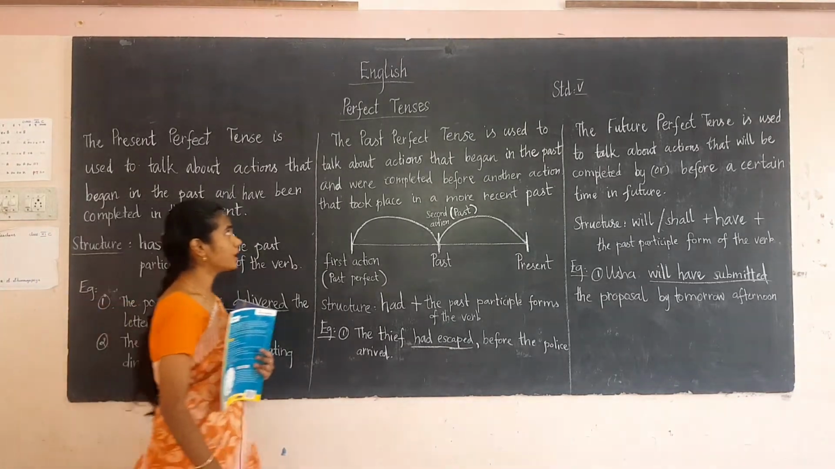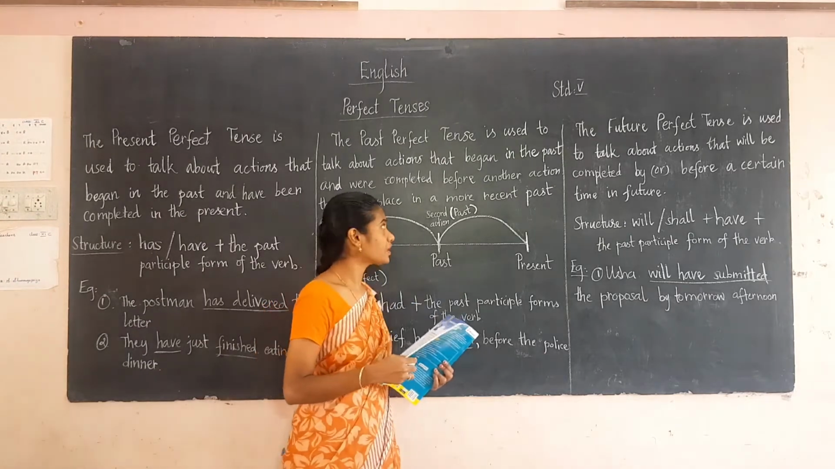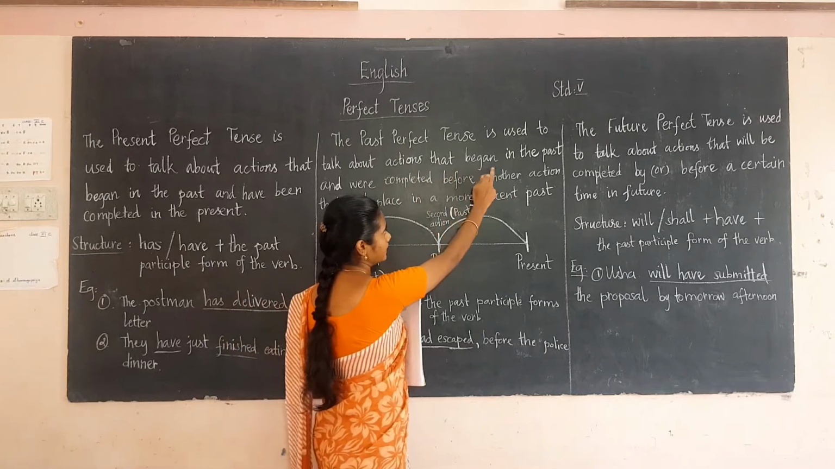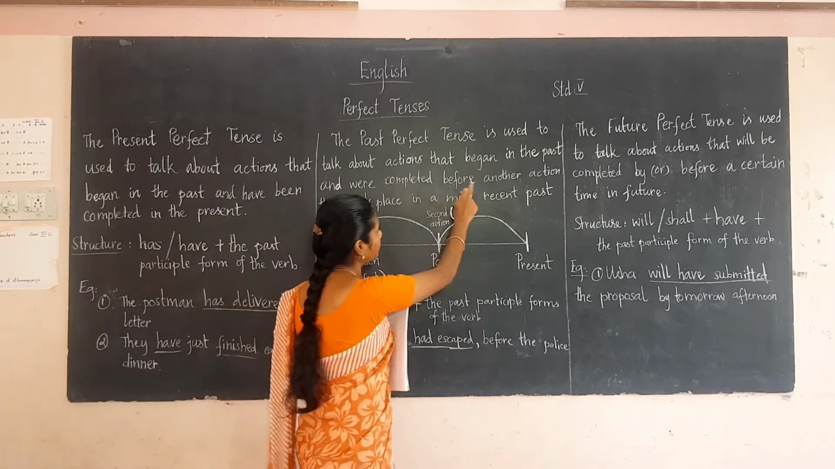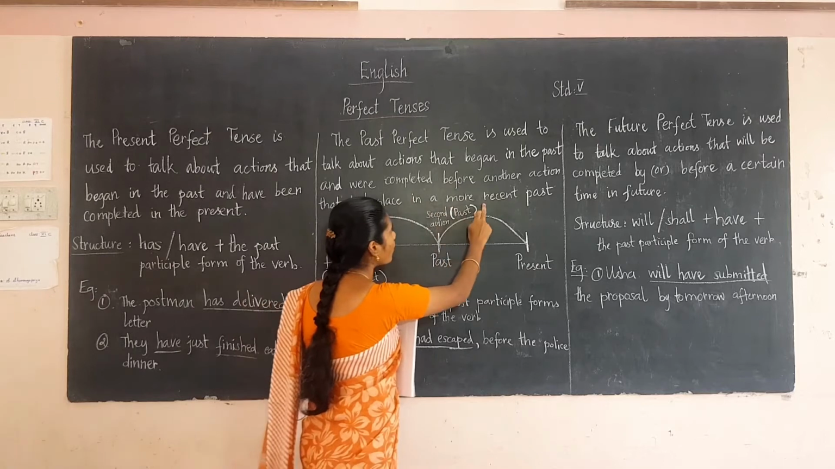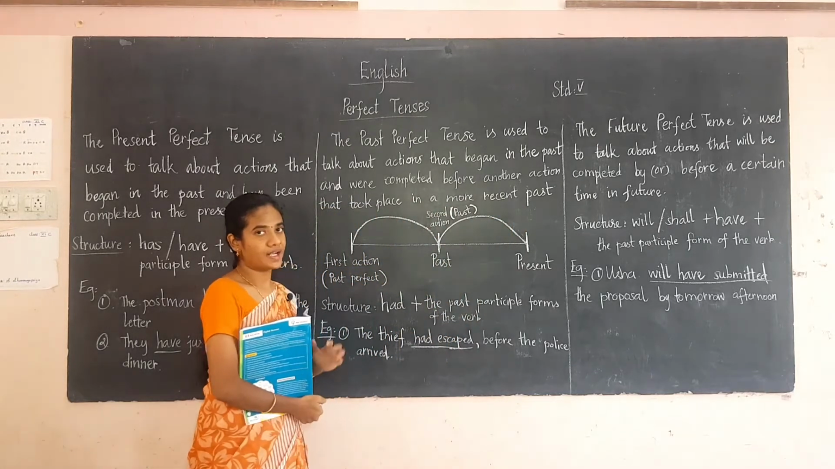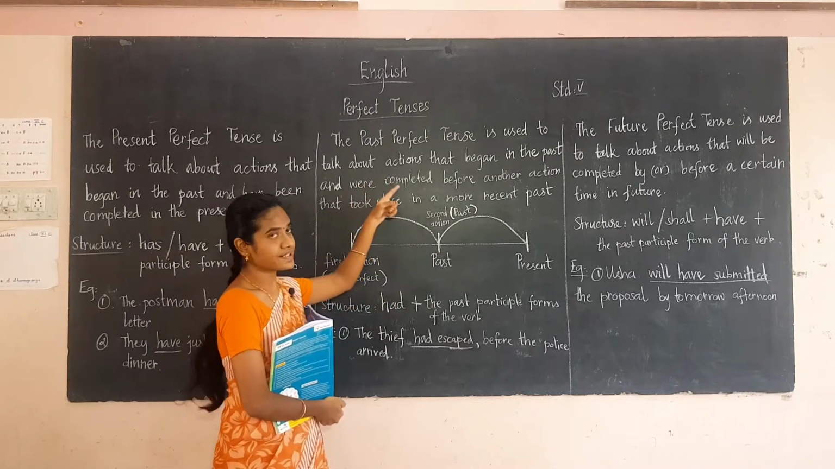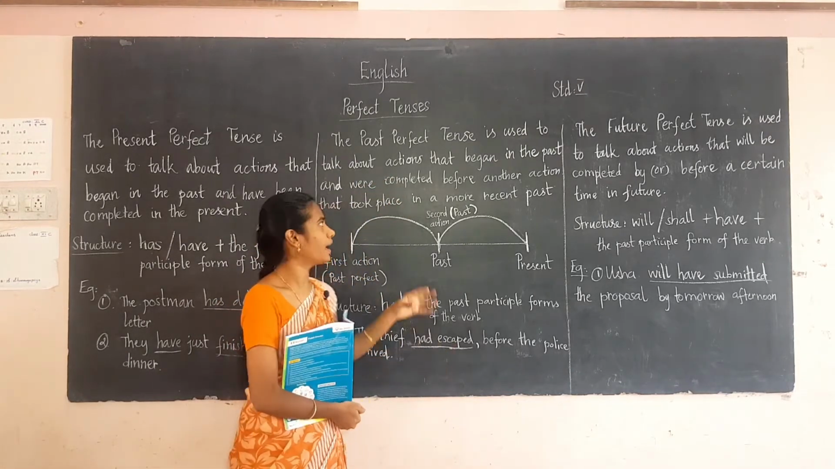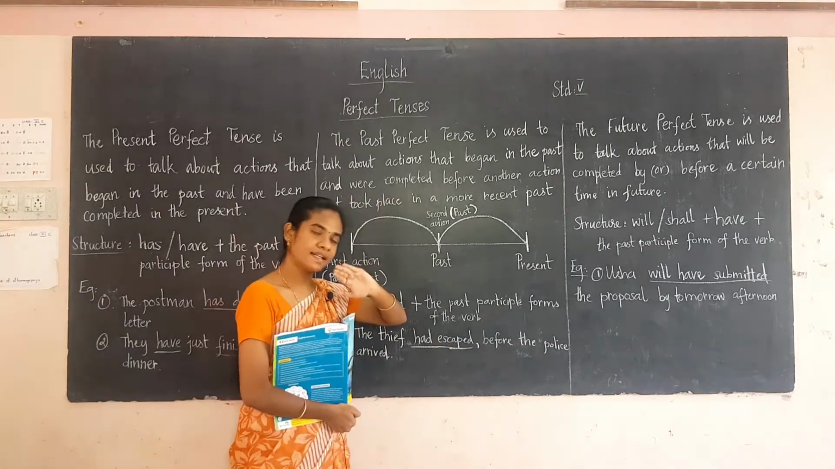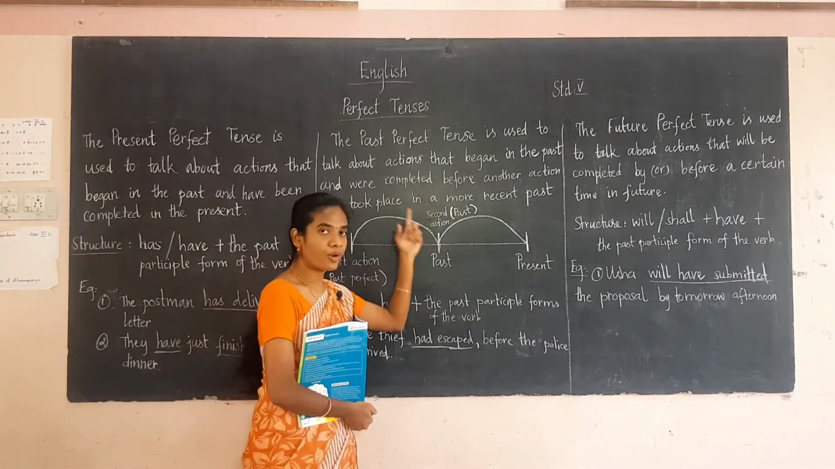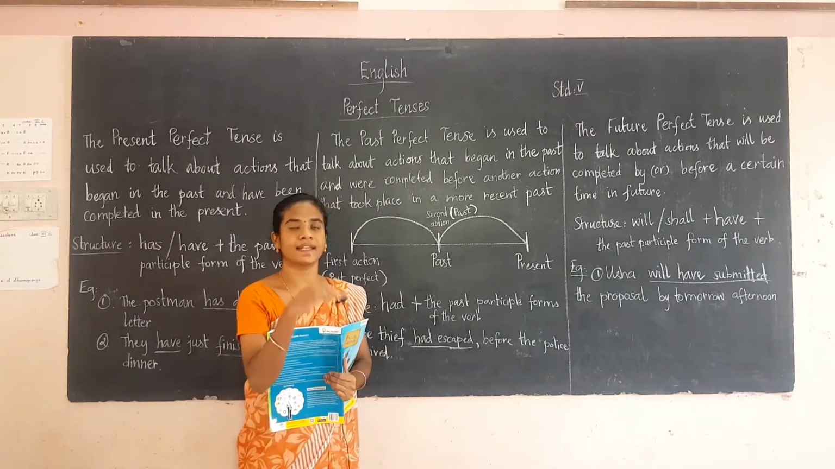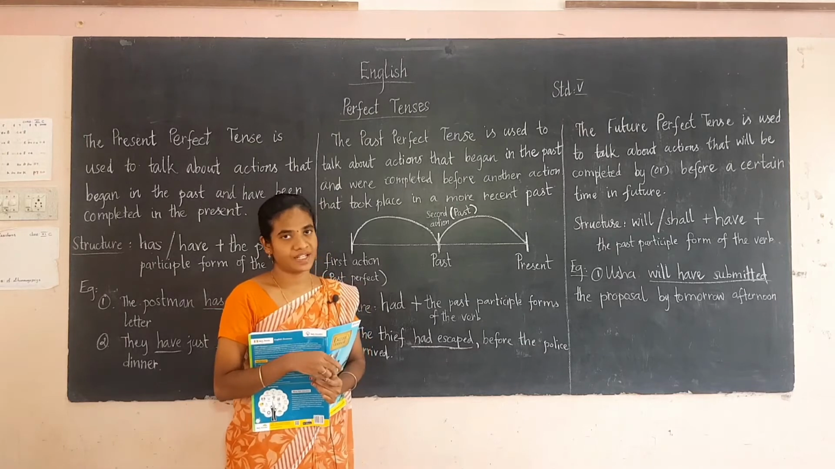Now we shall move on to the past perfect tense. What is the past perfect tense? It is used to talk about actions that begin in the past and were completed before another action that took place in the more recent past. Understand clearly: the action begins in the past and is completed, before another action that took place in the more recent past.